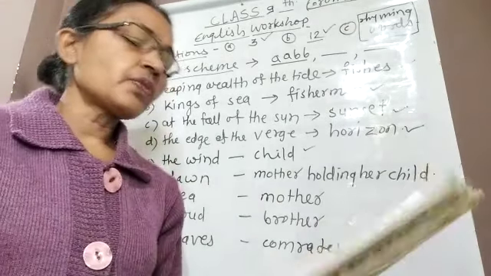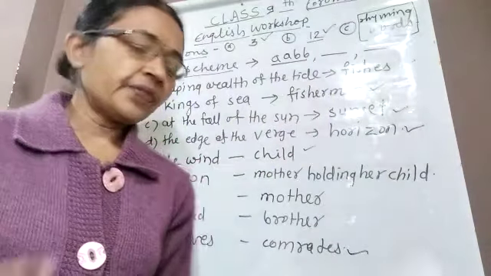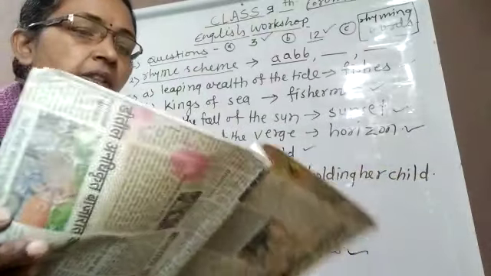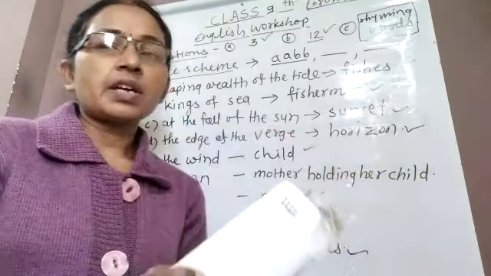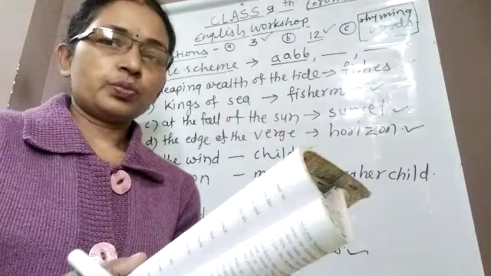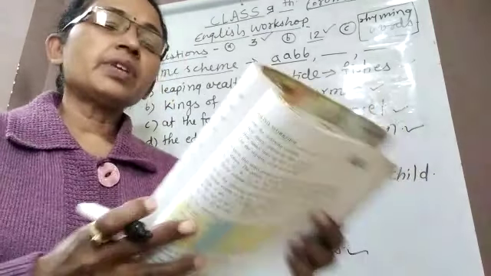Now in point number 5, find and write the lines which refer to the following. The first one is early morning. When we read stanza number 1, we can find 2 lines which refer to the early morning. So line number 1 and line number 2. Then the evening.